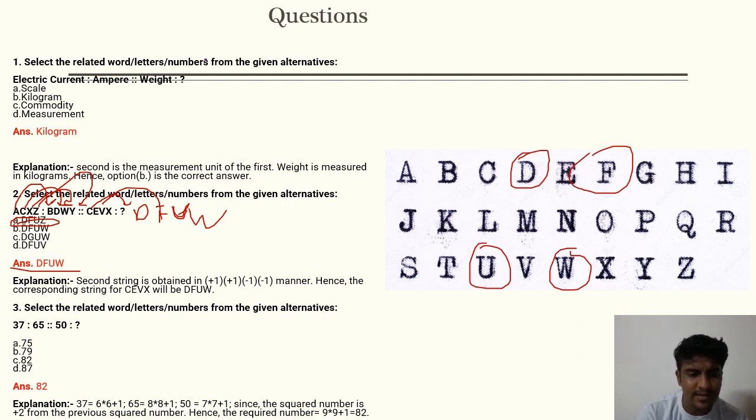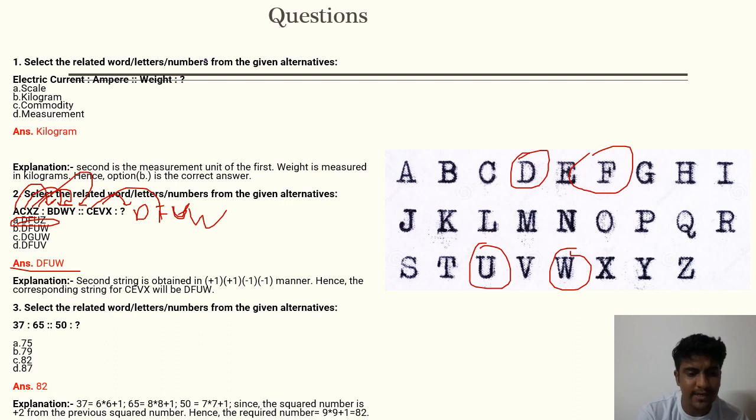Here we can see 37 is analogous to 65. So what will be 50? How many numbers are added? Shall we see from that? No, because if we see, the numbers are not being added. Here the difference is around 28, so 50 plus 28 is 78. But 78 is not an option. So that logic goes out.